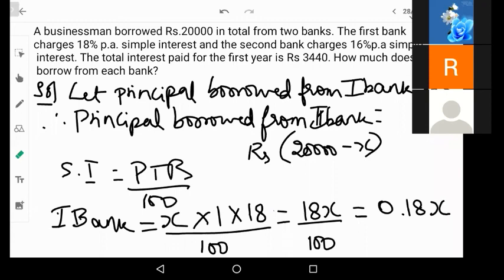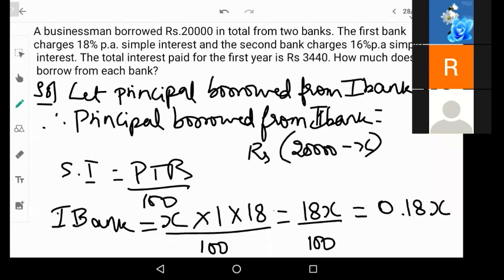Now similarly, let us calculate for the second bank using the same formula. So for the second bank, again PTR by 100. The principal is 20,000 minus X. Correct?